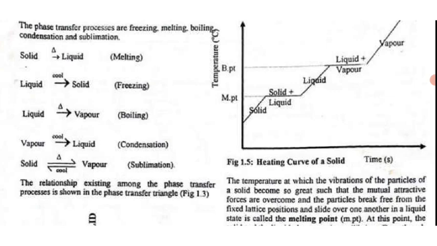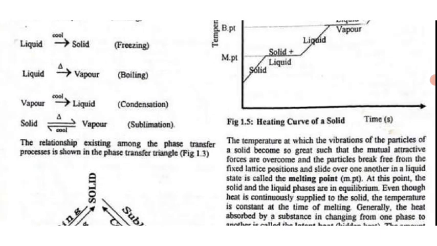So the particles break free from their lattice positions. Right, they begin to slide over one another as in a liquid. So at that state, the liquid is coexisting with the solid till all the solid turns to liquid, and then we look at the boiling point.